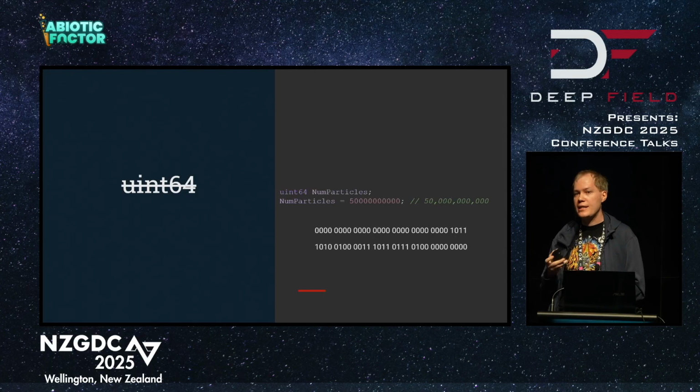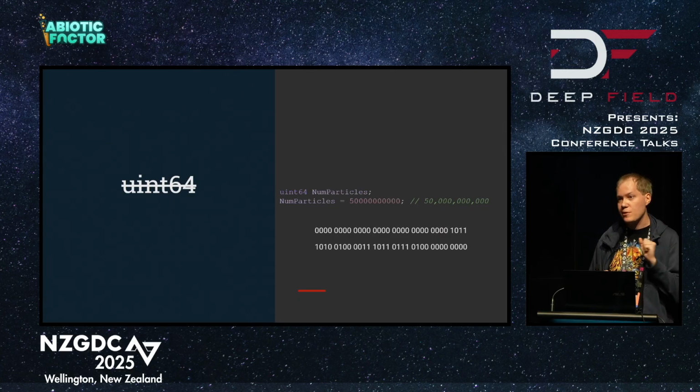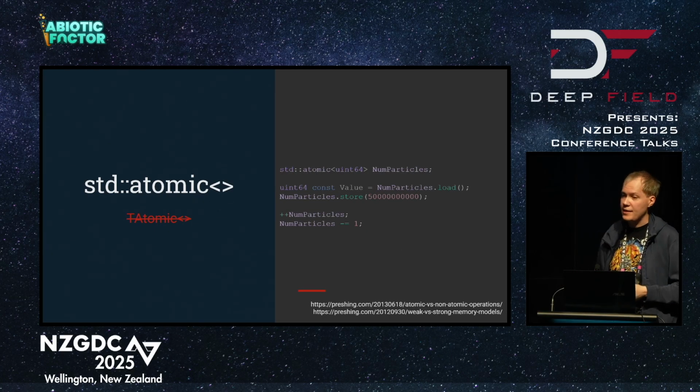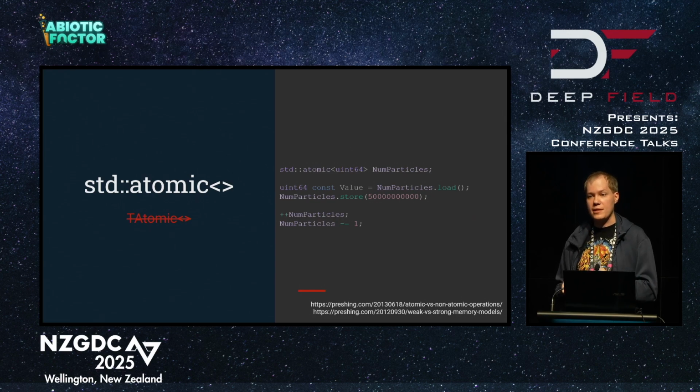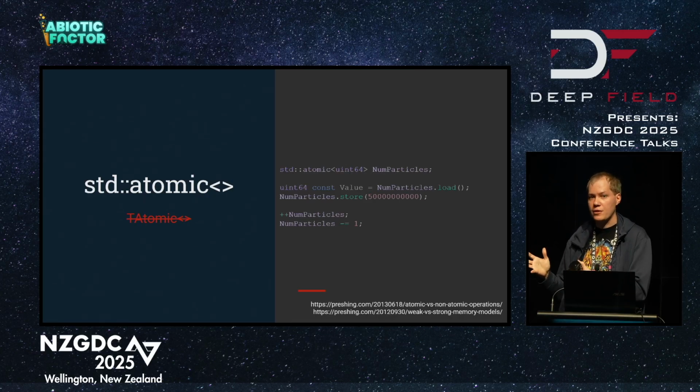But the general idea here is you can't just take for granted that a type, even a primitive type like this, is going to be thread safe. The only way that you can do that is if it offers a guarantee of thread safety. And the best way to get a guarantee is with atomics. So standard atomic, in this case, if you wrap that around your uint64, that will guarantee that any operations you do to that, read or write, are going to be done in an atomic, thread-safe, single transaction kind of way.